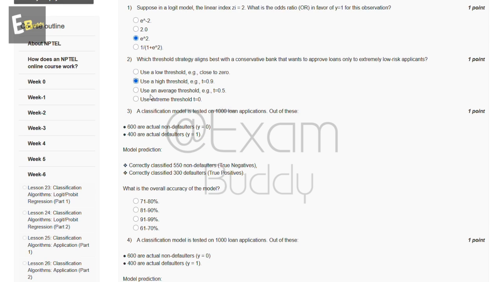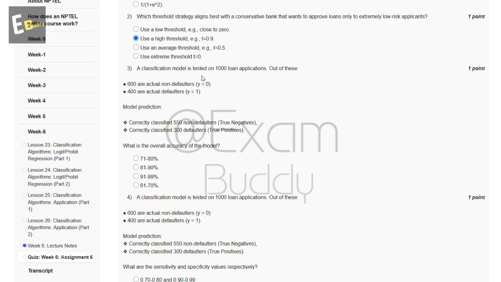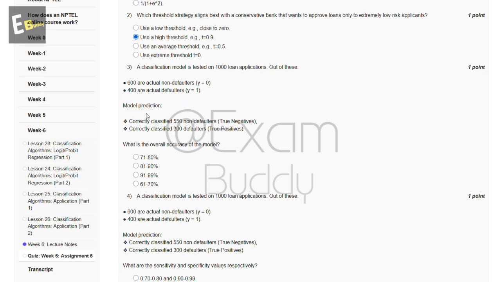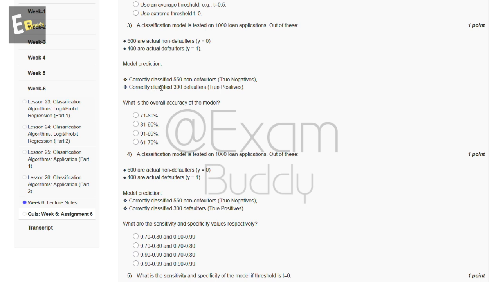Now the third question is, a classification model is tested on 1,000 loan applications. Out of these, 600 are actual non-defaulters, y equal to 0, and 400 are actual defaulters, y equal to 1. Model prediction: correctly classified 550 non-defaulters, true negatives, and correctly classified 300 defaulters, true positives. What is the overall accuracy of the model? The answer to our third question is B, 81 to 90%.